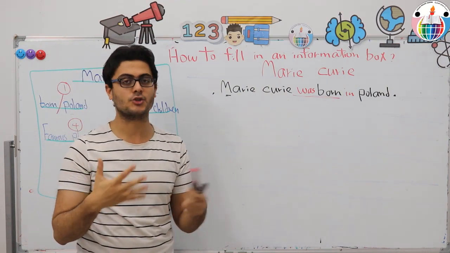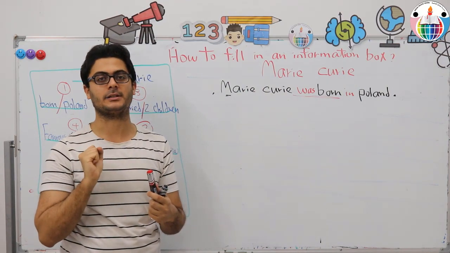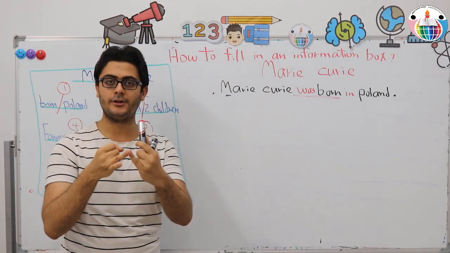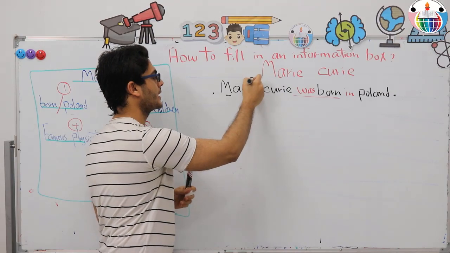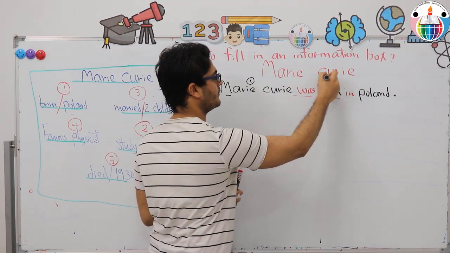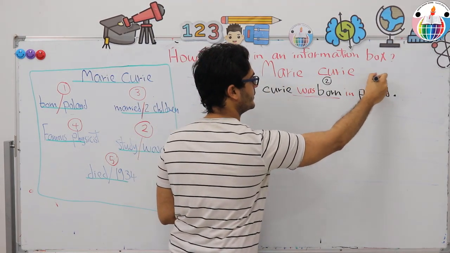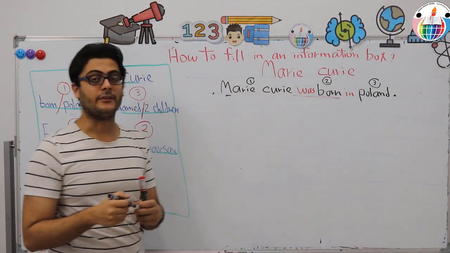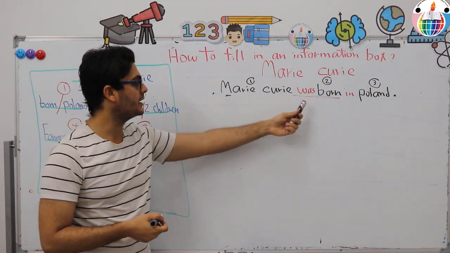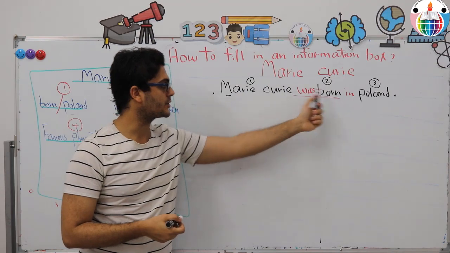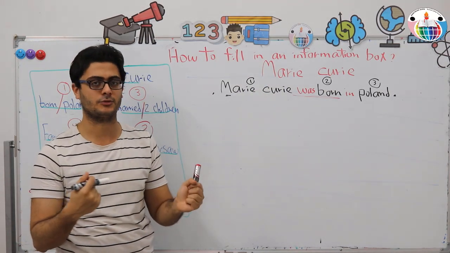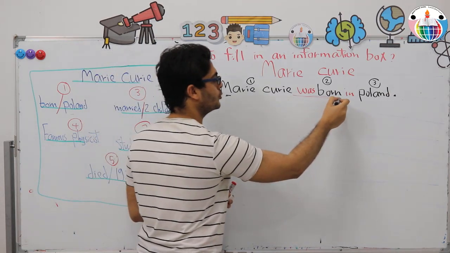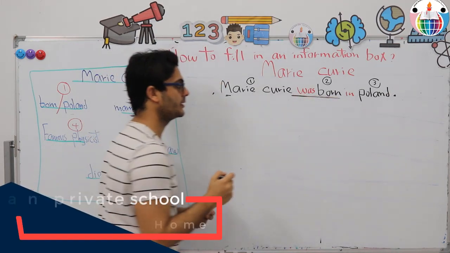Again, each sentence should have three main elements: the subject, the verb, and the object. Here is the subject, here is the verb, and here is the object. And then you have to complete using some simple prepositions or conjunctions or whatever is needed for the sentence to be understood. And don't forget that born always comes in the passive voice.